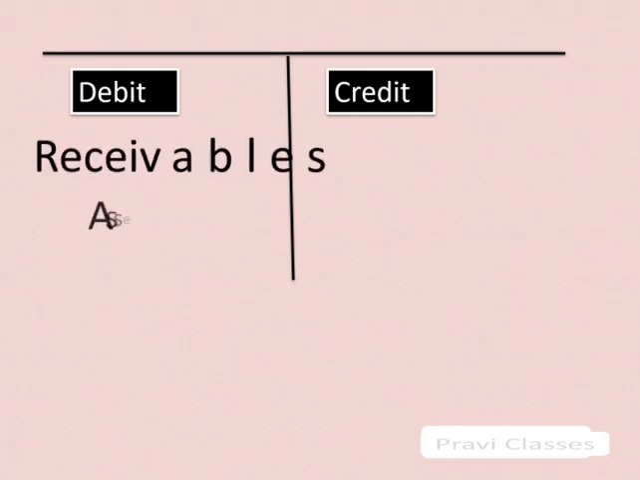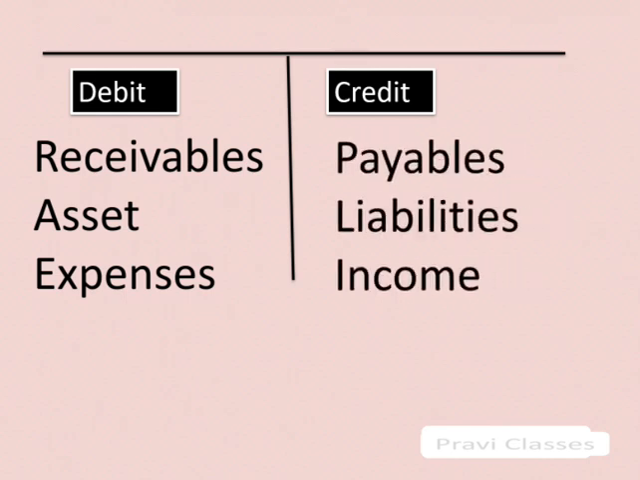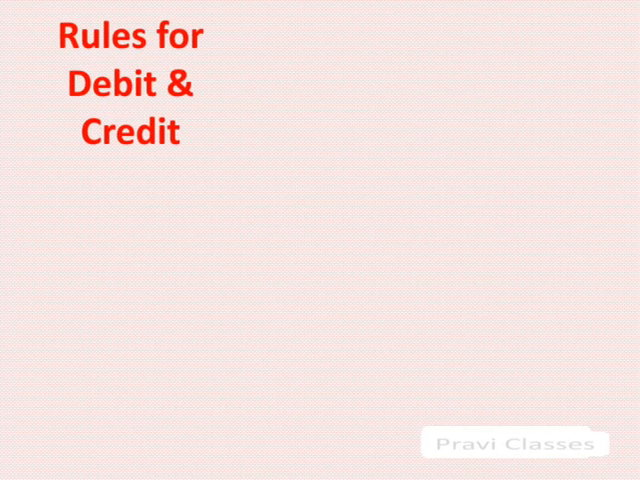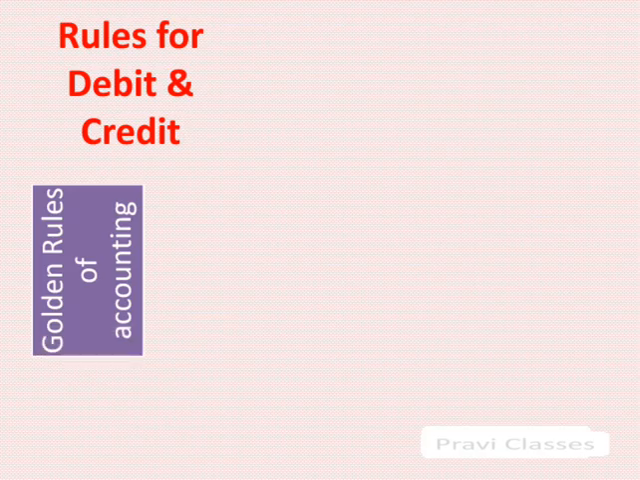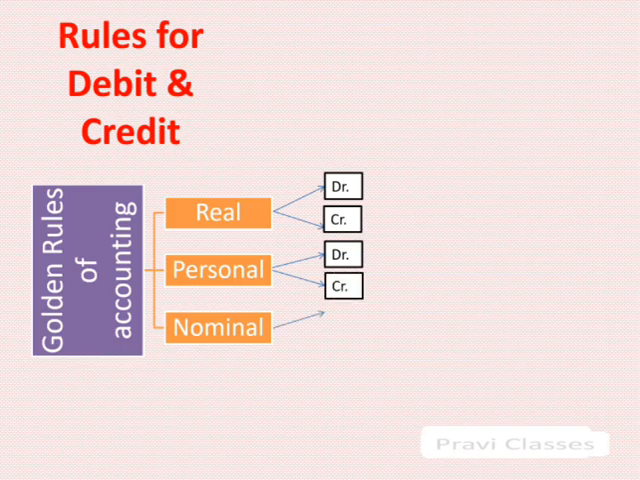The rules are debit receivables, asset, expenses, credit payables, liabilities, income. Rules for debit and credit, the golden rules of accounting. As we know, accounts are classified into real, personal and nominal, and further every account has dual effect, that is debit and credit.